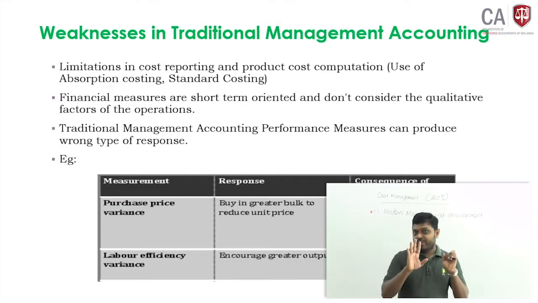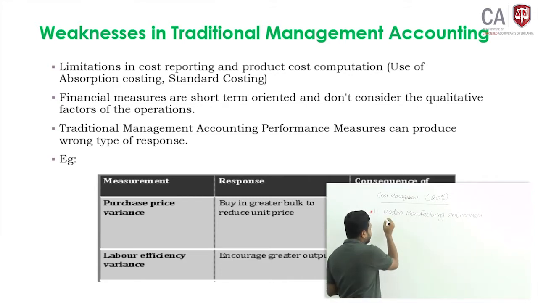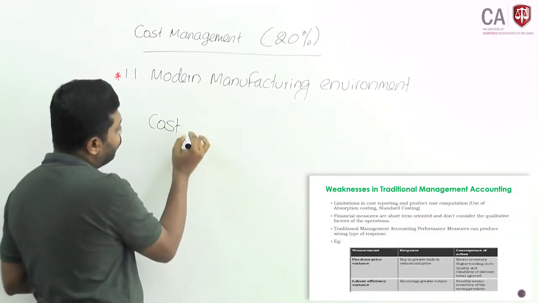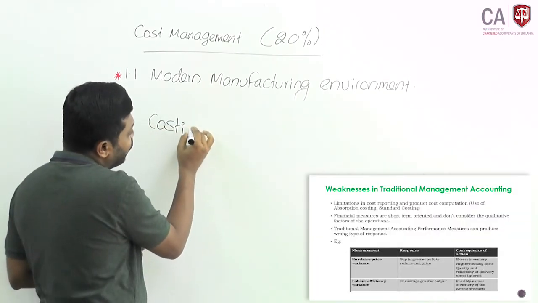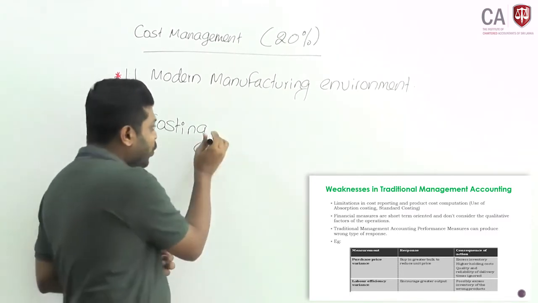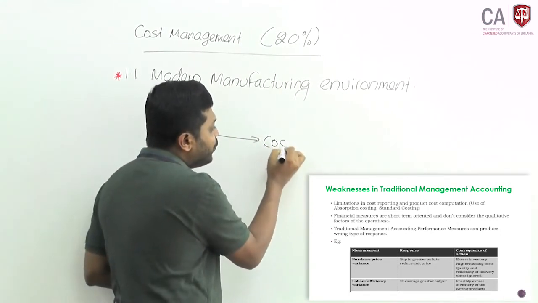Then, since the manufacturing environment has changed, under cost management, first we will look at the meaning of costing. Costing means we are going to accumulate the cost of a unit.